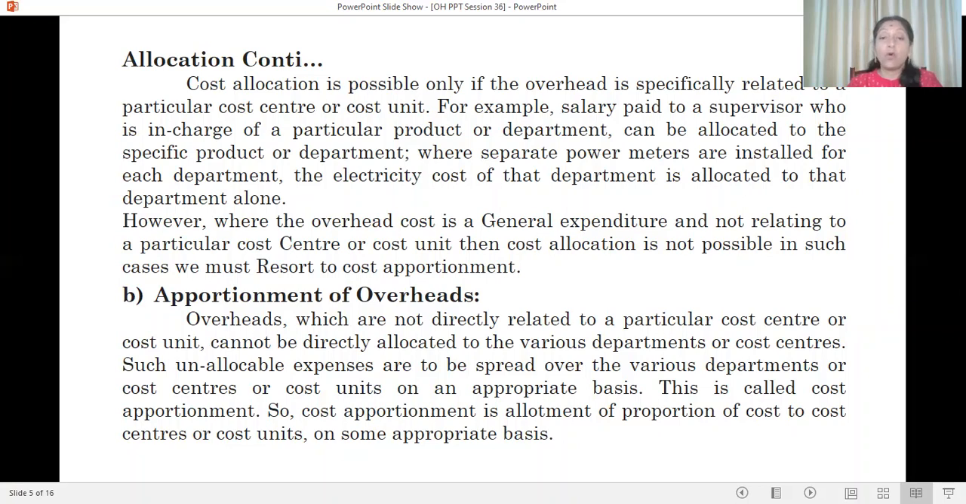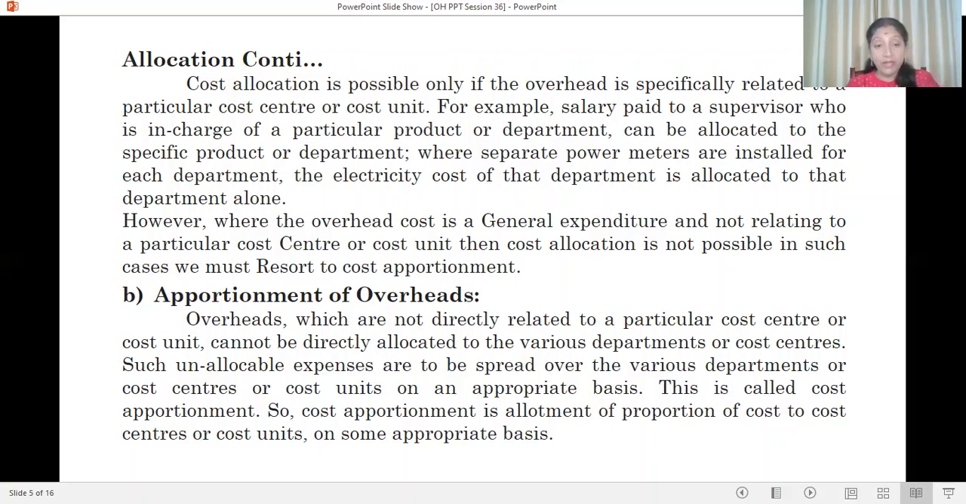However, where the overhead cost is a general expenditure and not related to a particular cost center or cost unit, then cost allocation is not possible. In such cases, we must resort to cost apportionment. Allocation is a simple matter, but apportionment is very difficult. Next, we are moving to apportionment of overhead.